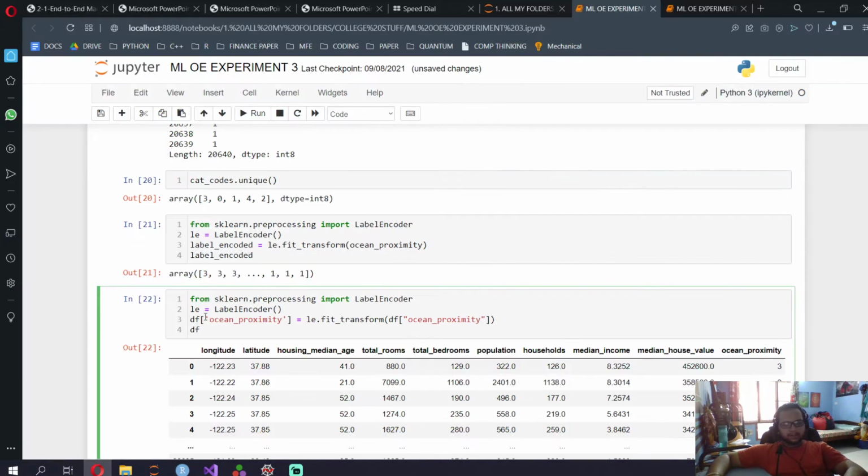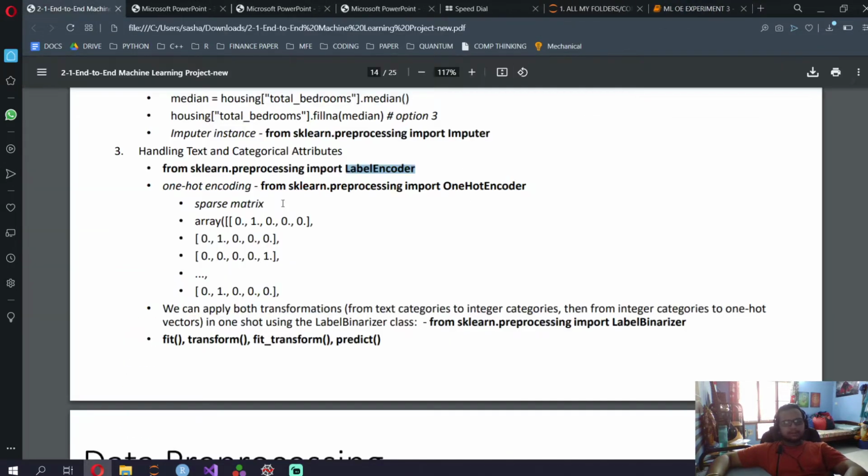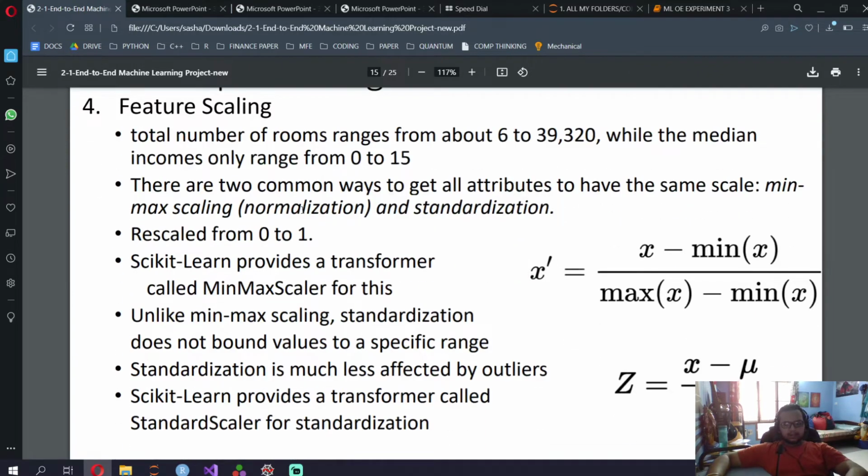So df of ocean proximity, you guys know how to index columns, is le.fit_transform of the same column again. Whatever you put over here, copy paste it again over here. So that's it, that is with respect to label encoding. Let me just leave my Jupyter notebooks open. Then data pre-processing is done.